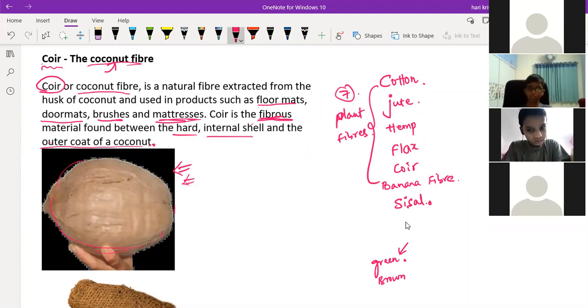So generally, where do you use this coir? In the preparation of floor mats, door mats, mattresses, and brushes. Yes, sir. Sir, I think they also use it in bags to store grains, sir. In the bags, we won't use that one. We will use jute bags there to store the grains. Jute bags are used to store the grains because this coconut fiber length is very short, right? Yes, sir. The length of this fiber is very short.